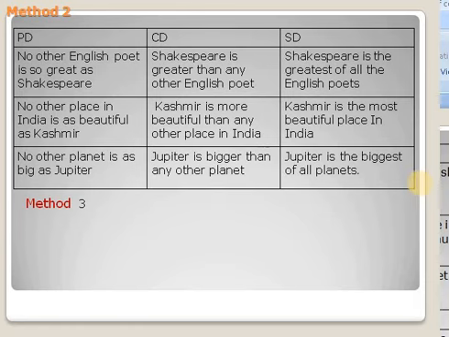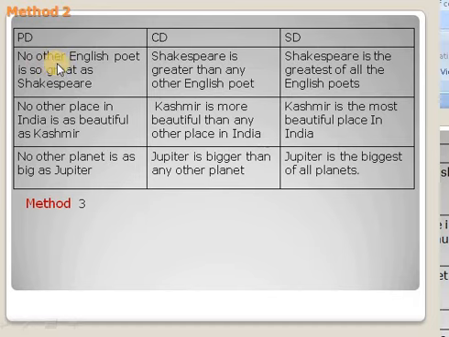In this method, this is the no other model. I have already told you that no other, so or as plus adjective plus as in positive degree. In comparative, the structure is adjective plus than any other. In superlative, the plus adjective.